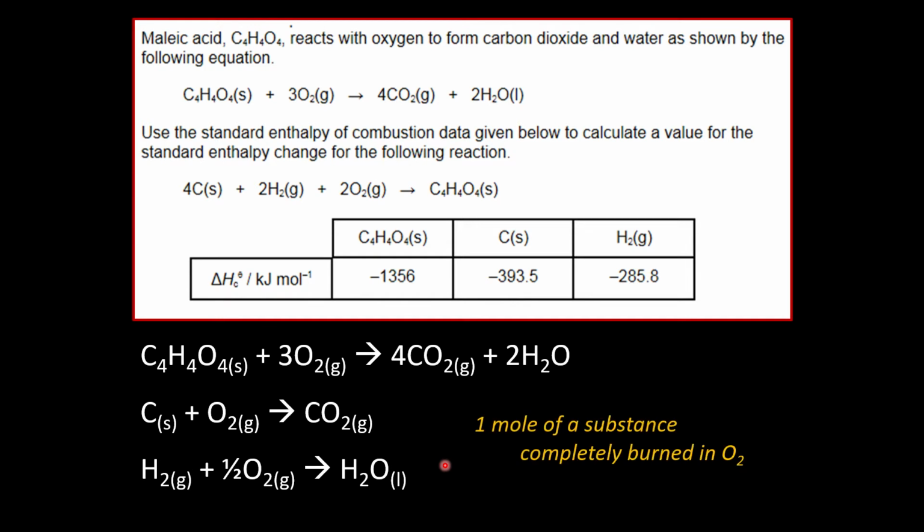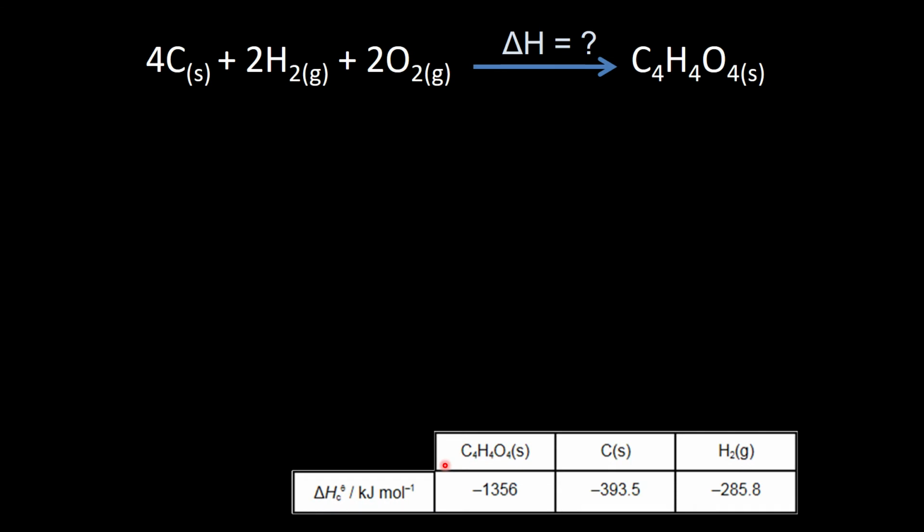So 1 mole of a substance is an important bit in this, as we're about to see. Well, there's the equation from the question that we need to get delta H for. And as it goes, yeah, we could label that as delta HF of C4H4O4 because it's 1 mole of that chemical being formed from its elements. So great, we can stick a label on it. Anyway, the real objective here is to make use of the delta H combustion numbers.